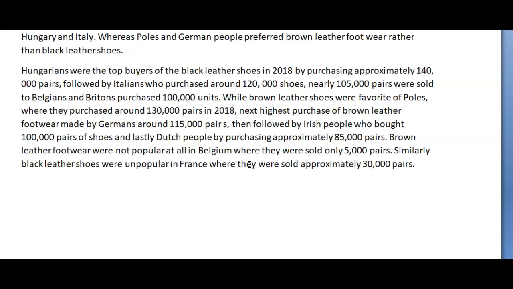So you've got 50,000, 100,000, 150,000. So I probably would have focused on those two countries that are below 50,000. I would have focused on the 3 or 4 countries that are above 100,000. And then I probably would have just smushed together the rest or not even talked about it. Or maybe just said the remaining countries all sold between 50 and 100,000 shoes. But yes, that's how I would do it.